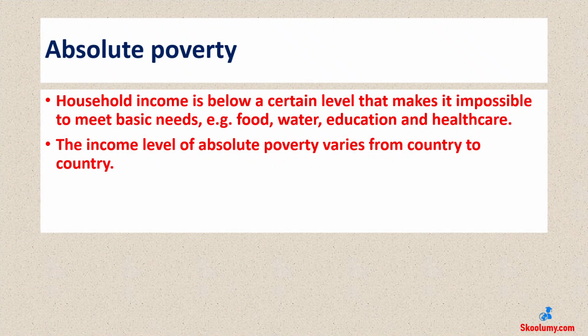Absolute poverty. It occurs if a household income is below a certain level that makes it impossible to meet basic needs, e.g., food, water, education, and healthcare. The income level of absolute poverty varies from country to country.